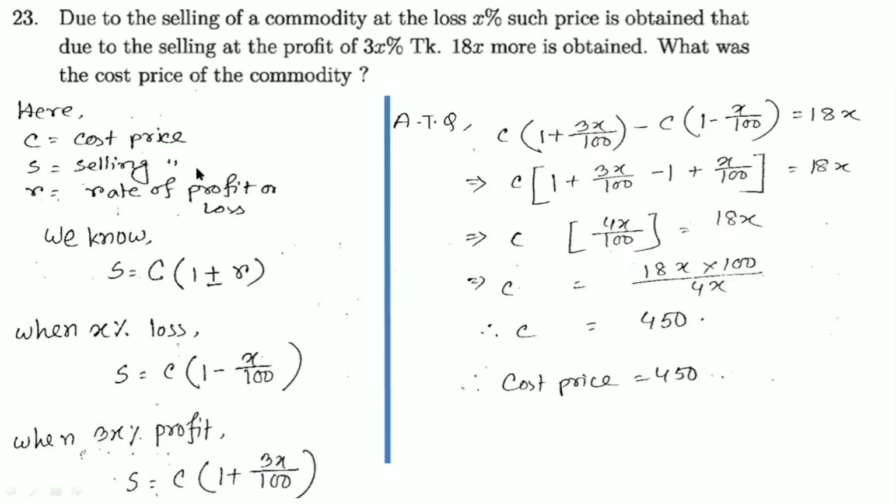Just let us assume that our cost price is x or c, then c plus x, and that will be c minus x, and the difference will be 18x. You may go that way also as you wish. Okay.